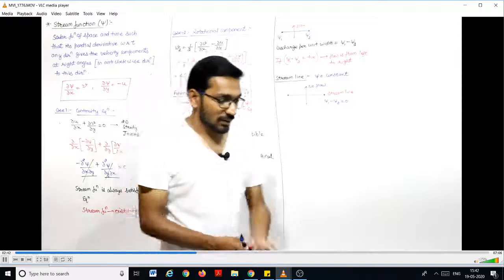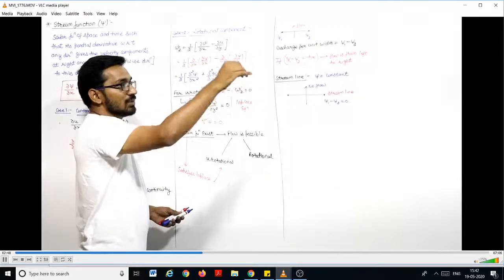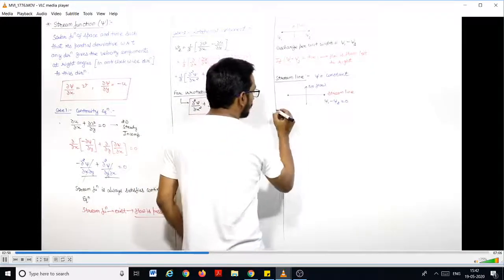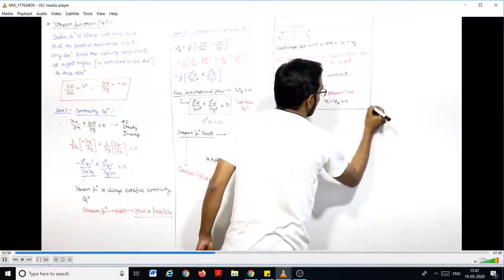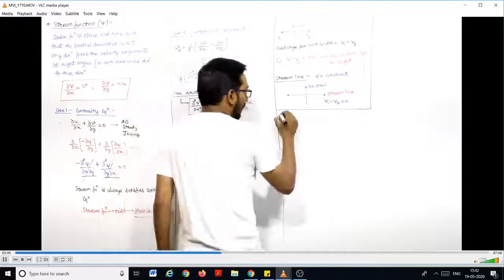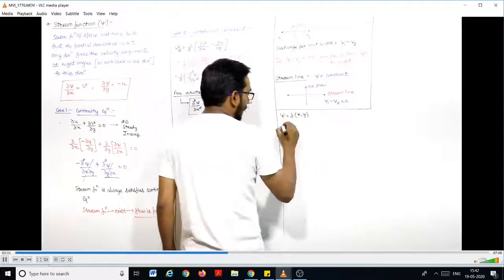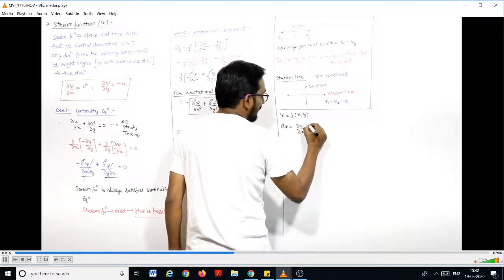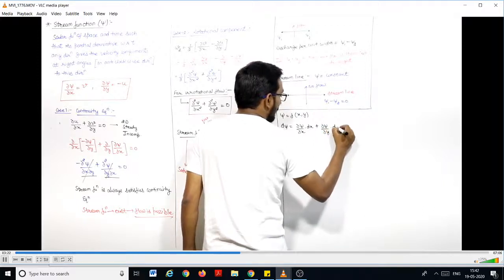So if you want to find out the equation of the streamline, we already discussed that the equation of the streamline is dx upon u is equal to dy upon v. Let us find out with the help of psi what is the equation of streamline and what is the slope of streamline. Psi is a function of x and y. We know that it is a function of space. d psi can be written as del psi upon del x into dx plus del psi upon del y into dy.